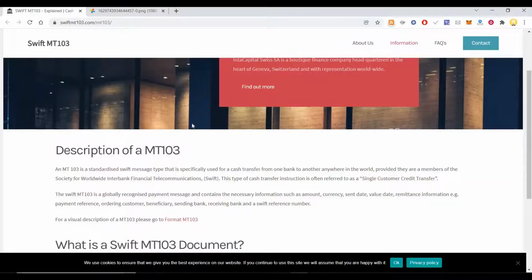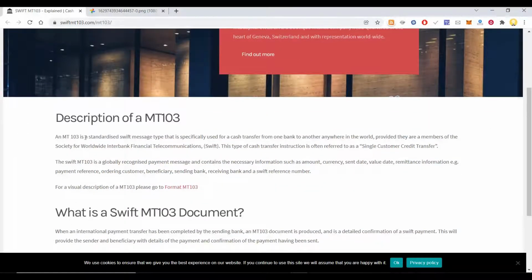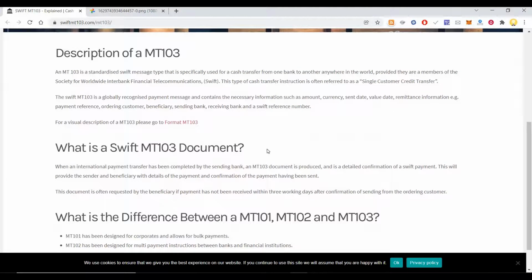Let me first tell you about Swift MT103 transfer. MT103 is a standardized Swift message type that is especially used for cash transfer from one bank to another anywhere in the world, provided they are members of the Society for Worldwide Interbank Financial Telecommunication, that is SWIFT. So what is a Swift MT103?